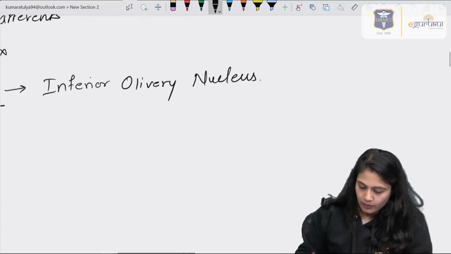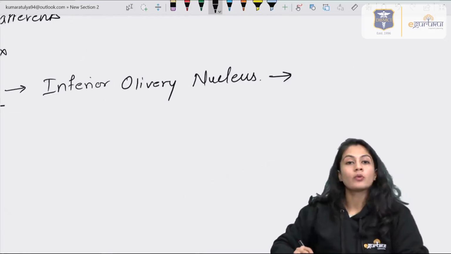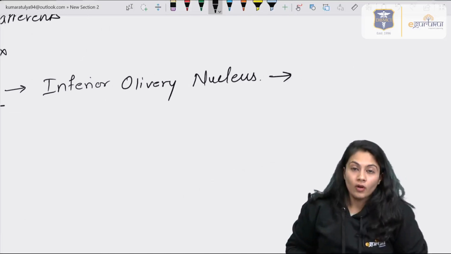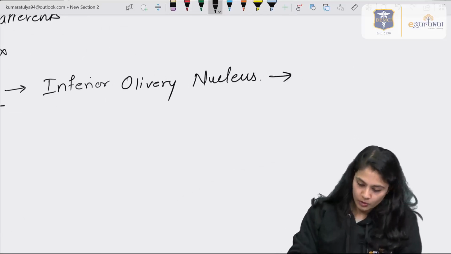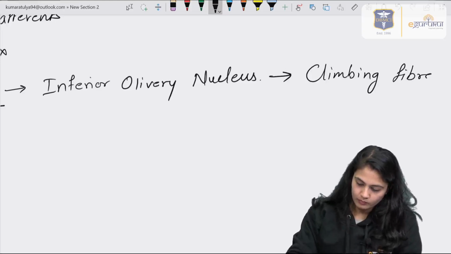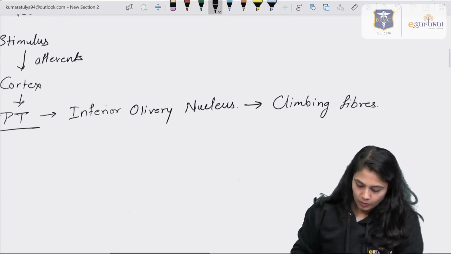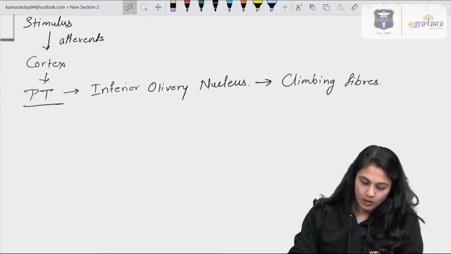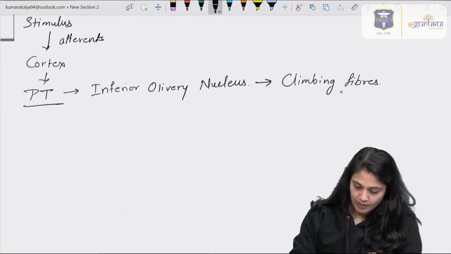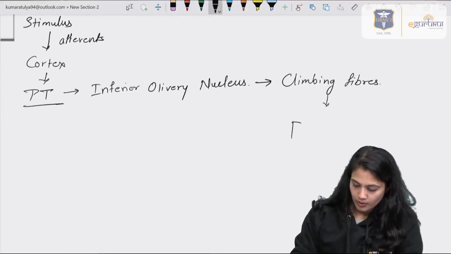From the inferior olivary nucleus, it will then come to the cerebellum. First of all, it will come to the fibers which are known as climbing fibers. From the inferior olivary nucleus it will come to the climbing fibers, and from there it will go to the Purkinje cells.